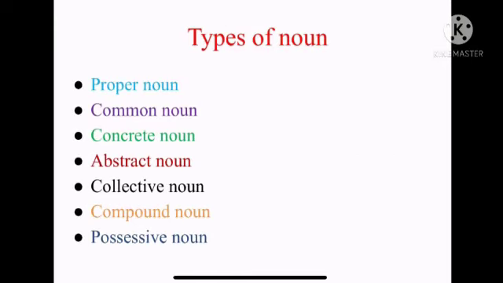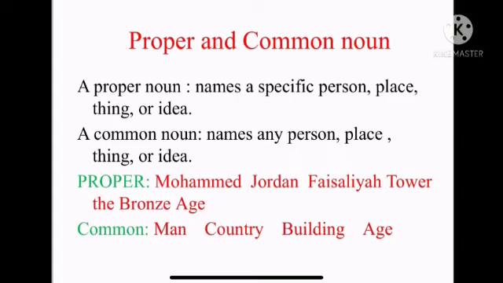The types of noun are proper noun, common noun, concrete noun, abstract noun, collective noun, compound noun, and possessive noun. Proper and common noun. A proper noun names a specific person, place, thing, or idea. A common noun names any person, place, thing, or idea.